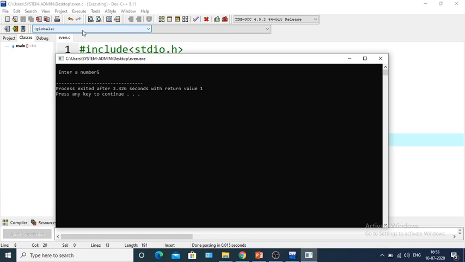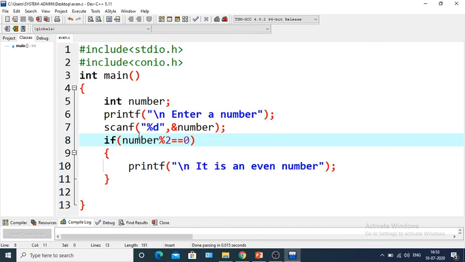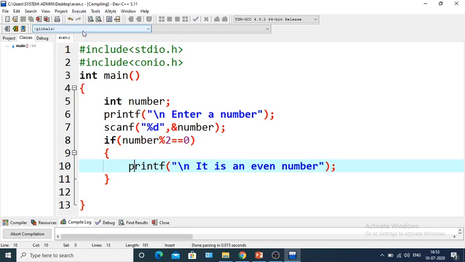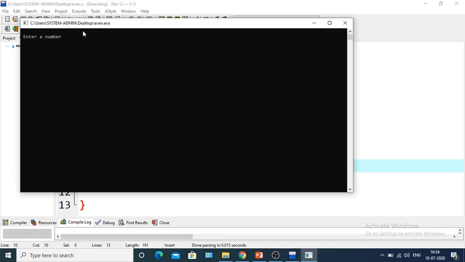Okay, because in our next tutorial we will see how to give the else. Okay, so here we will only do the if. So if this condition satisfies, then this will print. So as 5 mod 2 is not 0, nothing will print. Okay, so next we will go to executing it again. If I give 4, then you can check that this is printed.